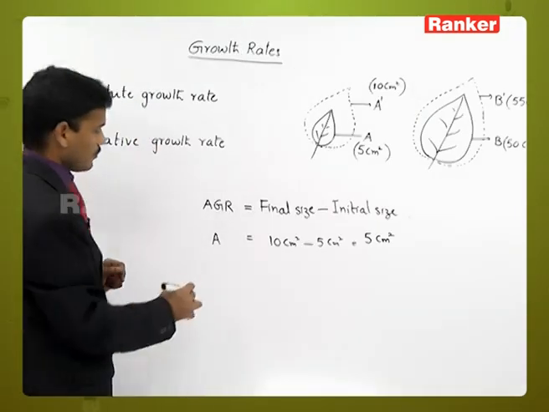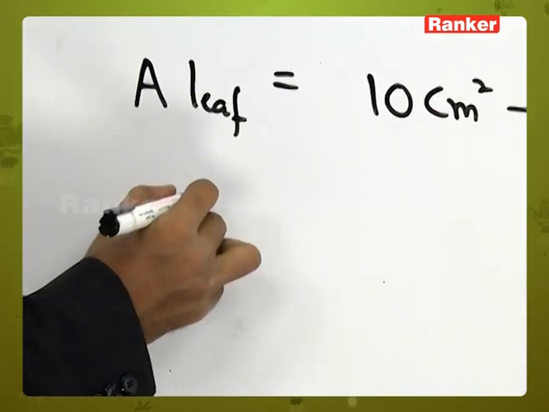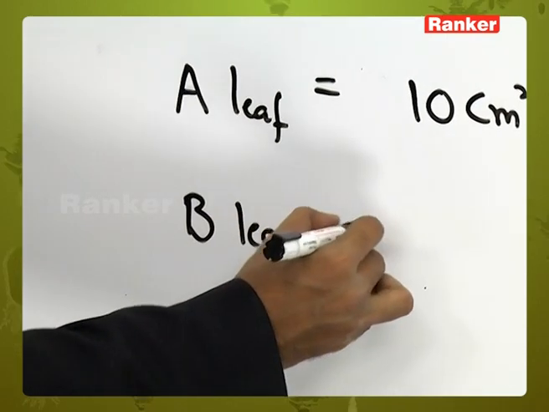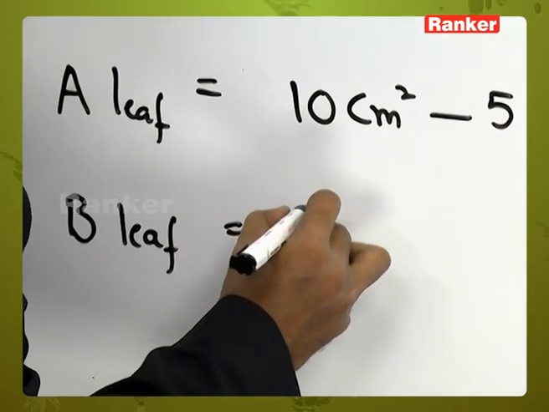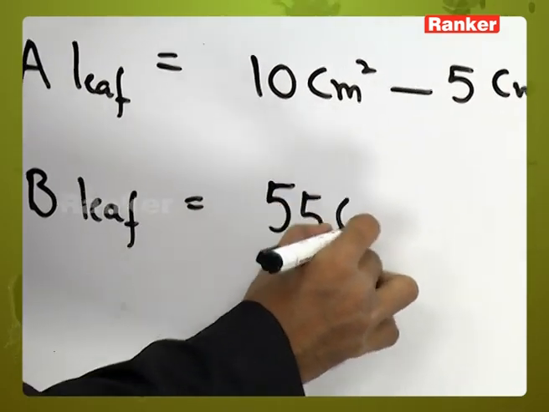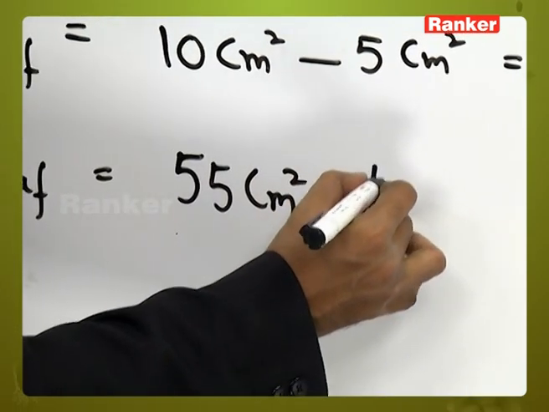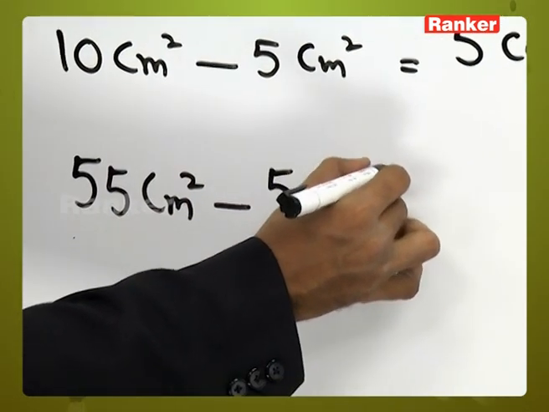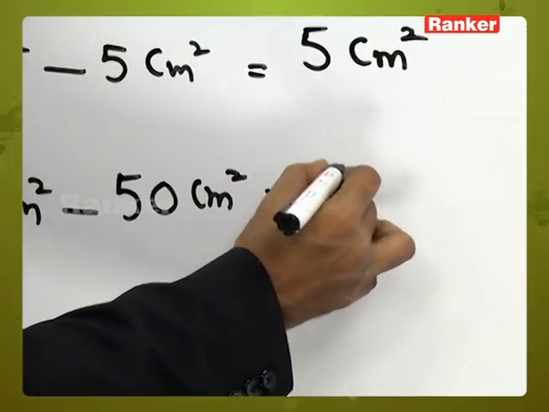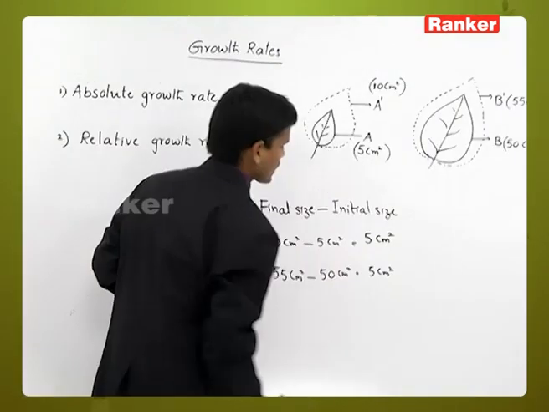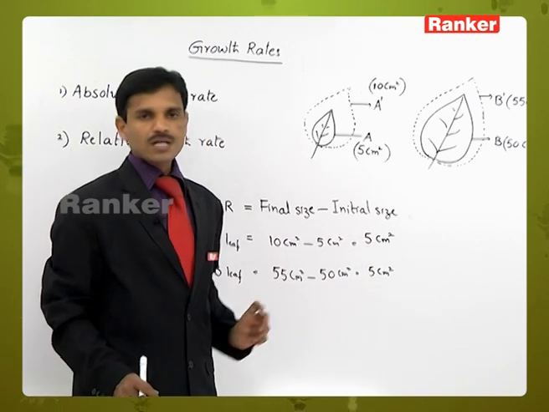And in the second leaf, B leaf, the final size here is 55 centimeter square minus here initial size is 50 centimeter square. Here 55 minus 50, here 5 centimeter square. So in both the leaves, the same absolute growth is observed.